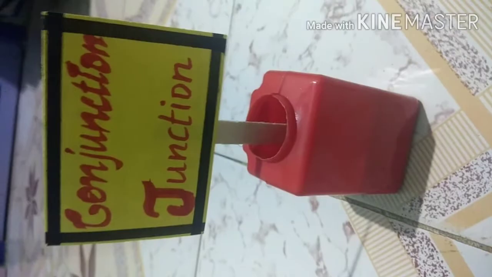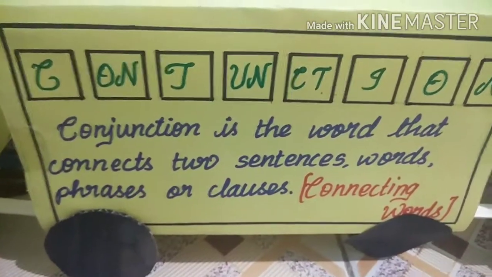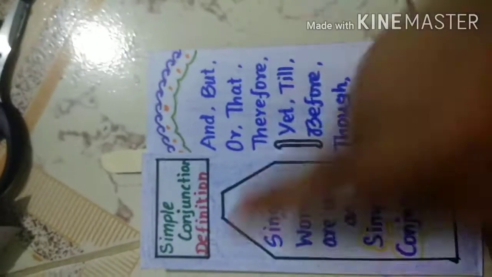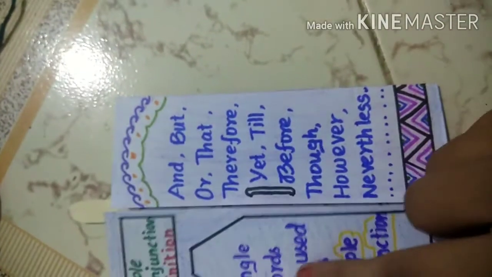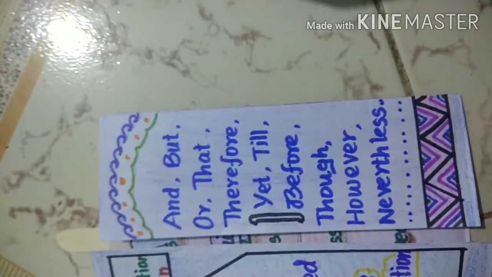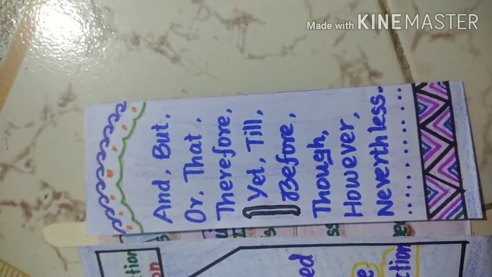Let me go to the next junction, conjunction. A conjunction is a word that connects two sentences, words, phrases or clauses. In the compartment there are some furnitures. The types of conjunctions are simple conjunction, compound conjunction and correlative conjunction. There is an almirah. Simple conjunction: single words are used as simple conjunctions. Simple conjunctions are and, but, or, that, therefore, yet, till, before, though, however, nevertheless.